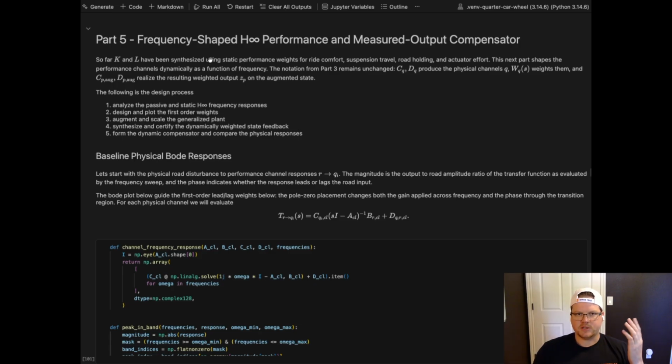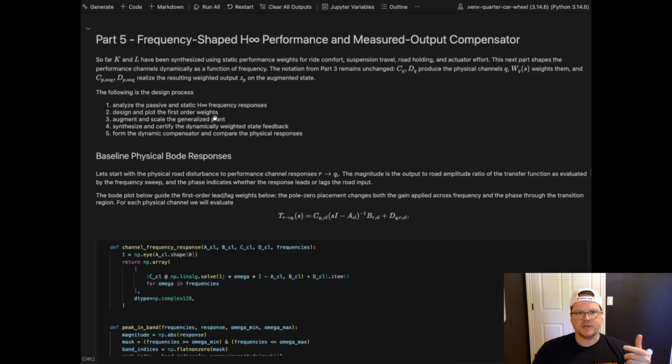So before, as mentioned, we had the K and L that were synthesized by static performance weights for the ride comfort, suspension travel, road holding, and the actuator effort. Now, instead of having the static weight WQ, we want to have it as a function of s, in the frequency domain, with a lead lag compensator shape, which I'm going to dive into in a moment.